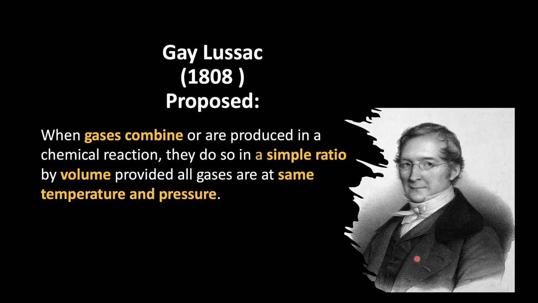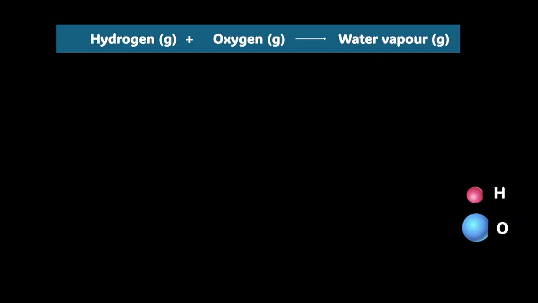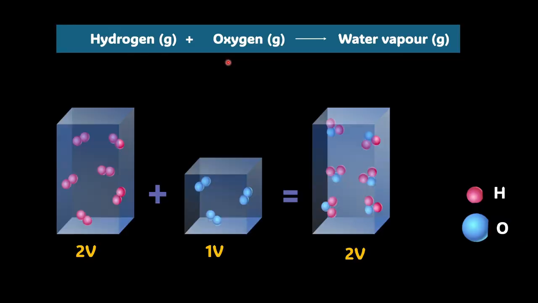According to this law, we know that gases combine or are produced in a chemical reaction in simple whole number ratios by volume, provided all gases are at the same temperature and pressure, right? And if you remember, we applied this law in the formation of water vapor from hydrogen and oxygen. Two volumes of hydrogen combine with one volume of oxygen, and we saw experimentally that two volumes of water vapor were formed. But there was no explanation provided for this experimental observation.